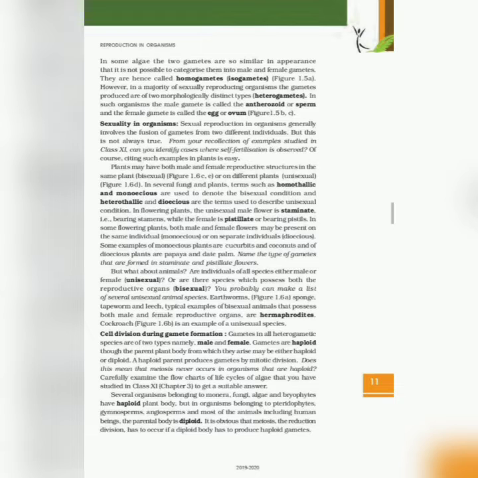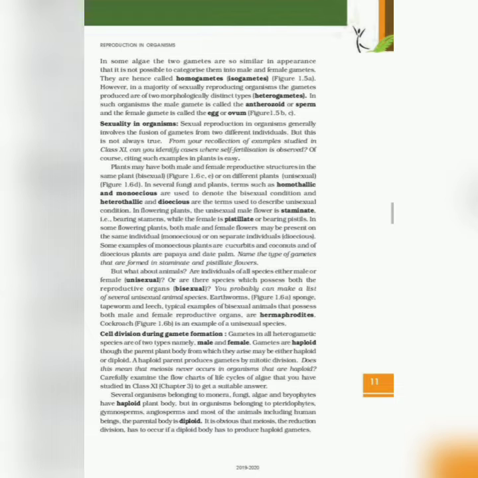Of course. Citing such examples in plants is easy. Plants may have both male and female reproductive structures in the same plant, bisexual, figure 1.6c and e, or on different plants, unisexual, figure 1.6d.